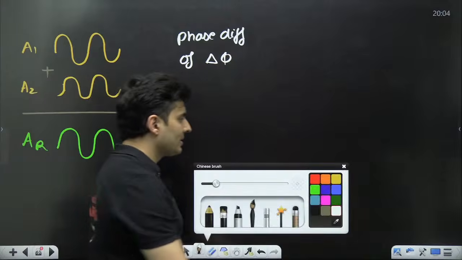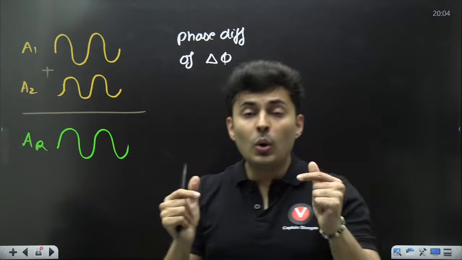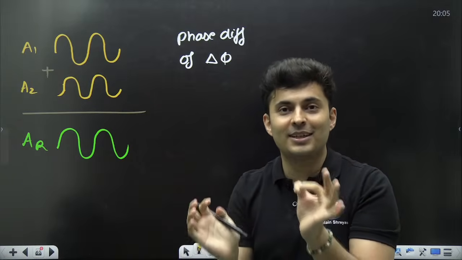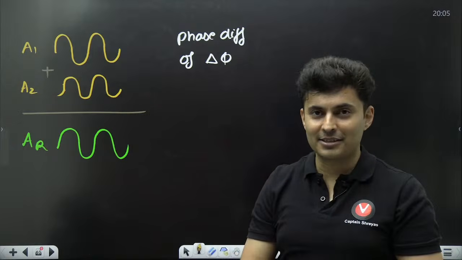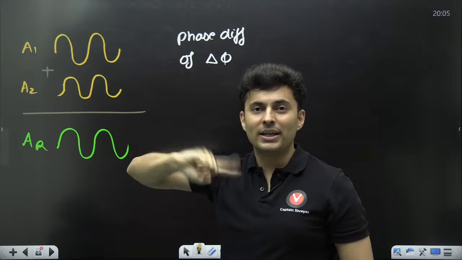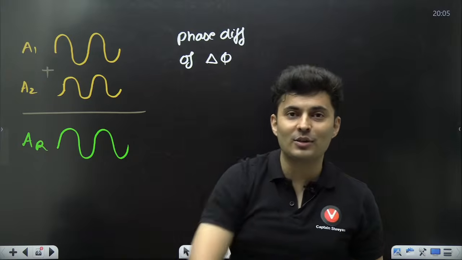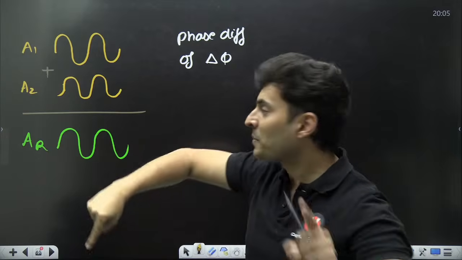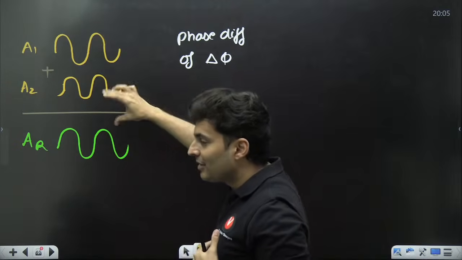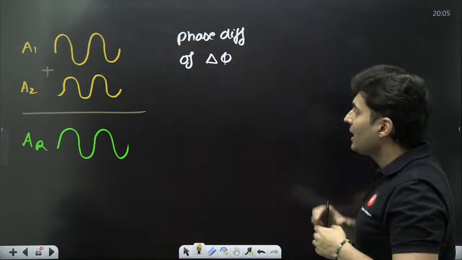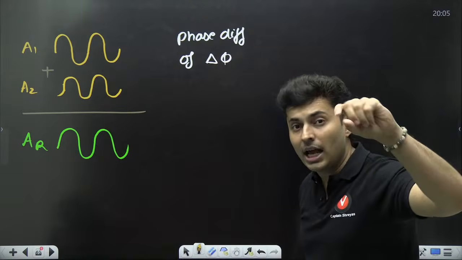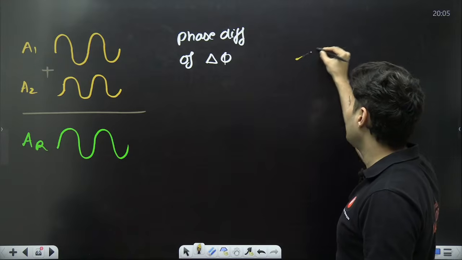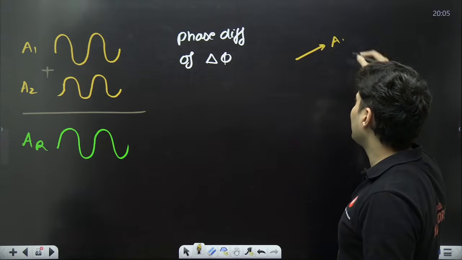Then what you do is, you treat the phasors of the waves like vectors. Remember, any oscillating quantity has a phasor associated with it, a circular motion associated with it. So think of this oscillating wave phasor as a vector. You just show A1 like this.